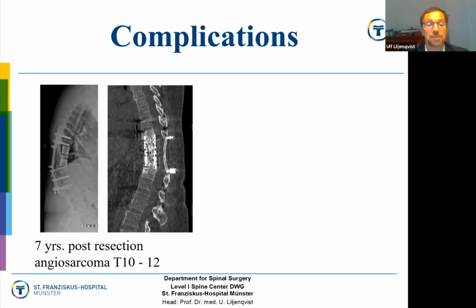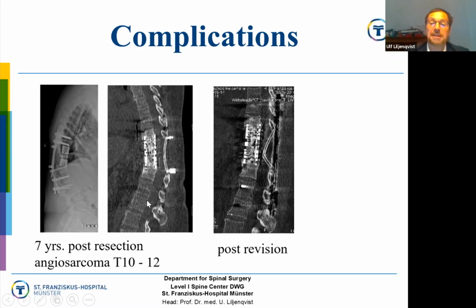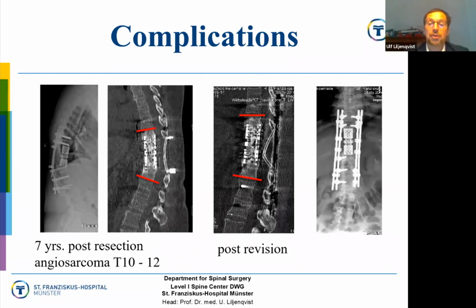And this was 7 years post-resection of an angiosarcoma, and she had a broken rod, as you can see here, with a kyphus and a pseudarthrosis. So we repaired that, and the surgeon who did it thought, well, I'll do some correction of the kyphus, but she woke up paraplegic. And you can see here why, because the posterior rib that we had put on as a biological graft fractured and impinged into the spinal canal. So we took her immediately back to theater and decompressed the spinal canal, did this forward reconstruction. Fortunately, she recovered completely.